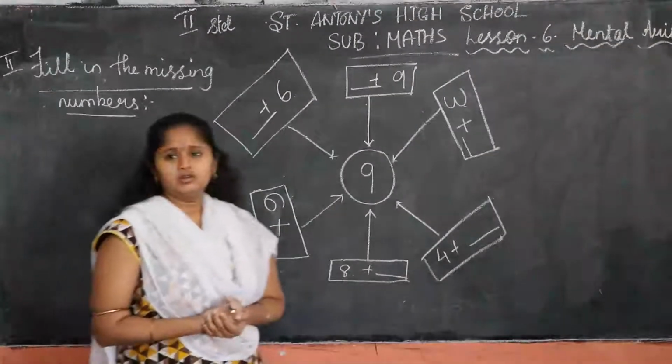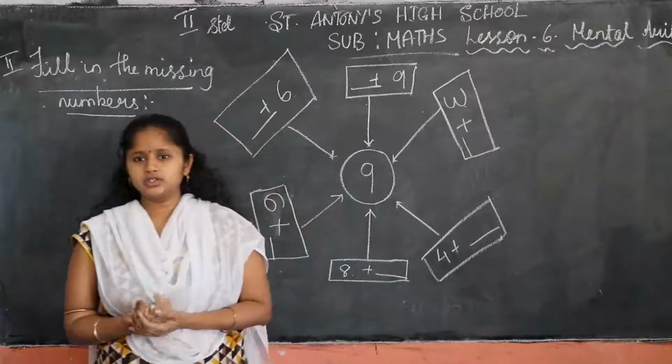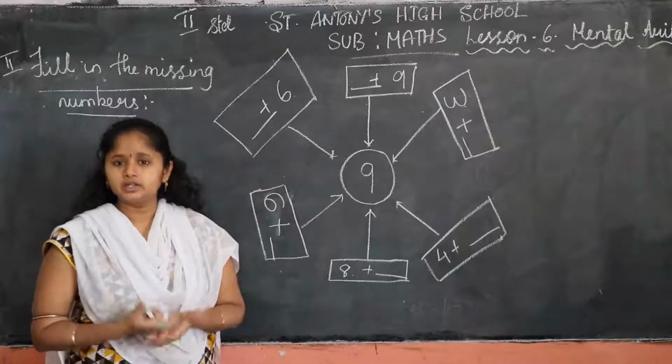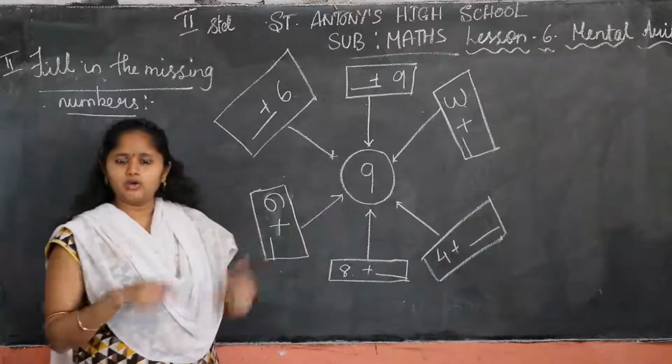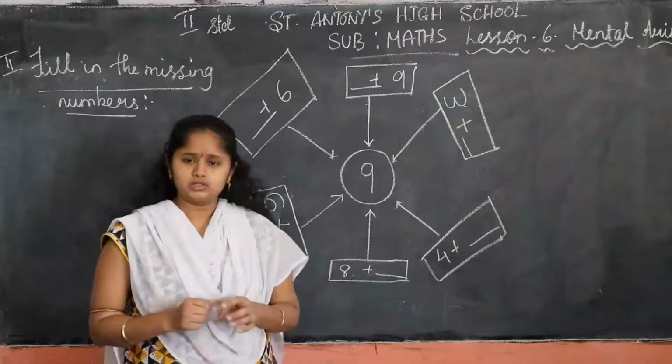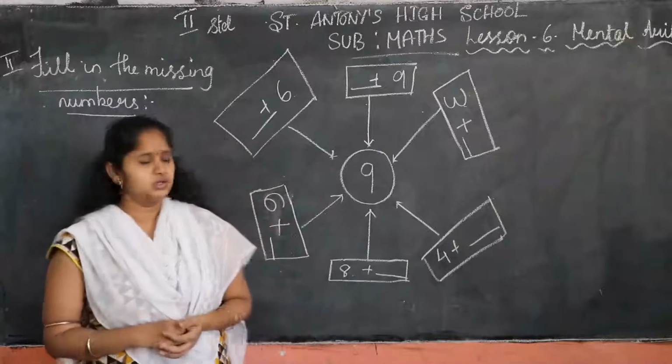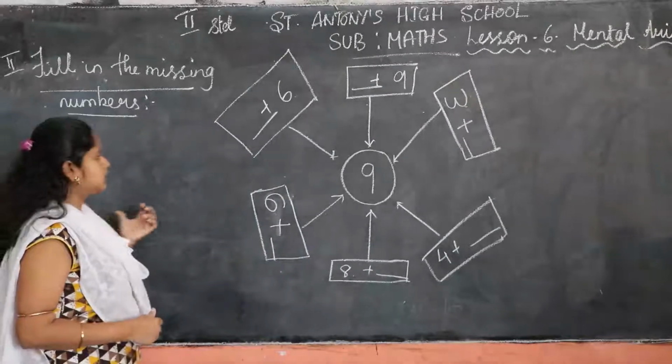So children, in the first exercise we have solved addition mentally. I have taught you how to split the number, how to add and how to get the answers. That is all we have seen. Okay, now fill in the missing number.